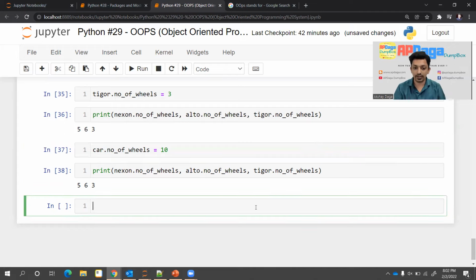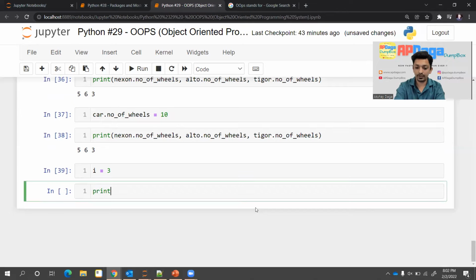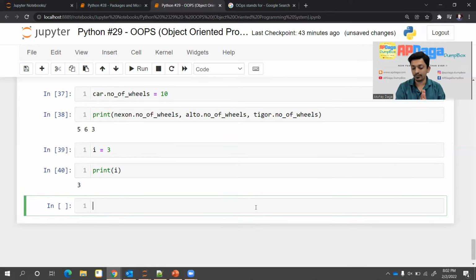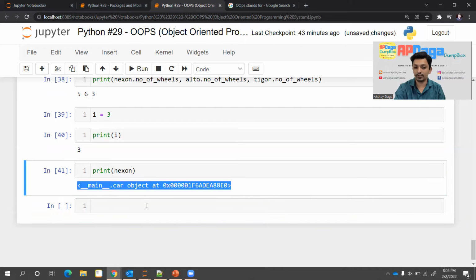Now the last thing I'll cover in this video is, let's see, if I create a normal variable i equal to 3 and print i, I'll get the value 3. But similarly, if I try to do print Nexon, I won't get any meaningful value, right? By default, I'll get some hexadecimal value like this.